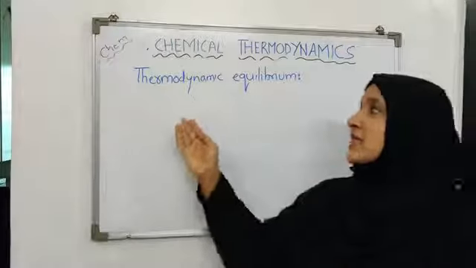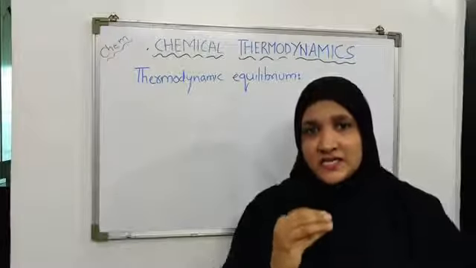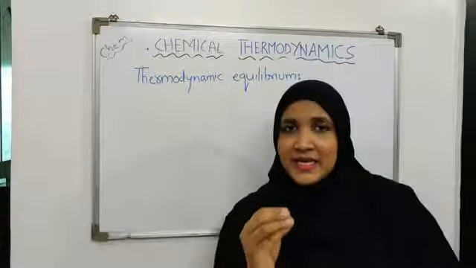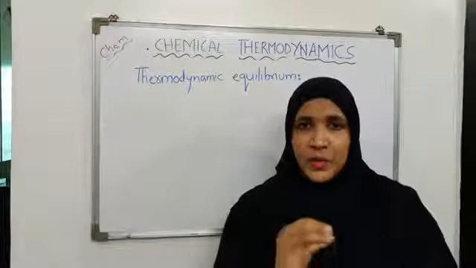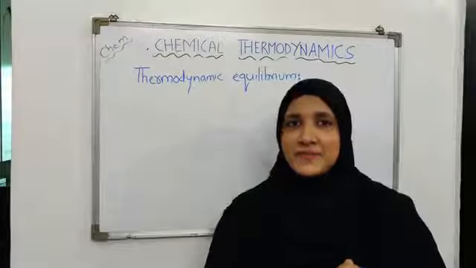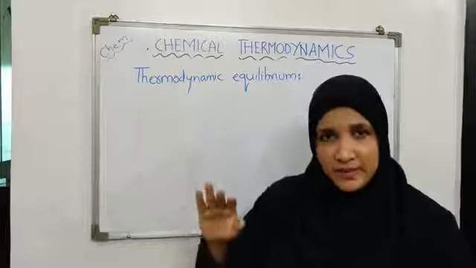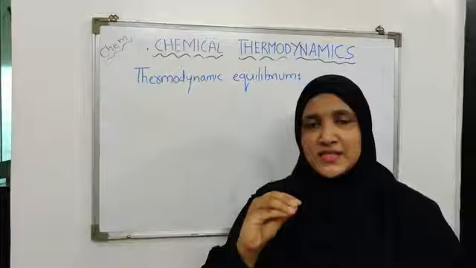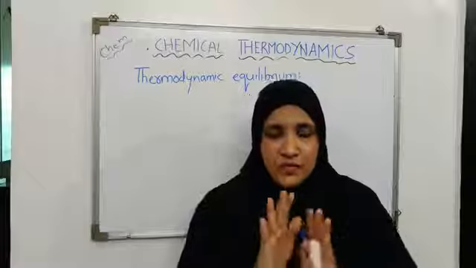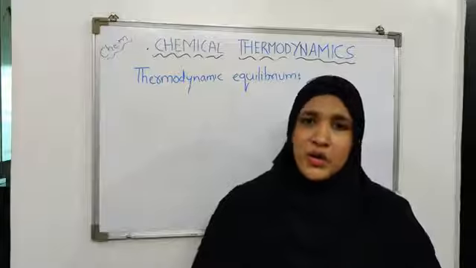Okay. So what is thermodynamic equilibrium? Thermodynamic equilibrium is a state of the system where the system is in equilibrium with the surrounding. It means that it is such a state of the system where you will observe no change in the state function with time. Okay? So a system is said to be in thermodynamic equilibrium when the state functions of the system do not change with time. In simple words, if you observe no change in the system, you will say the system is in thermodynamic equilibrium.